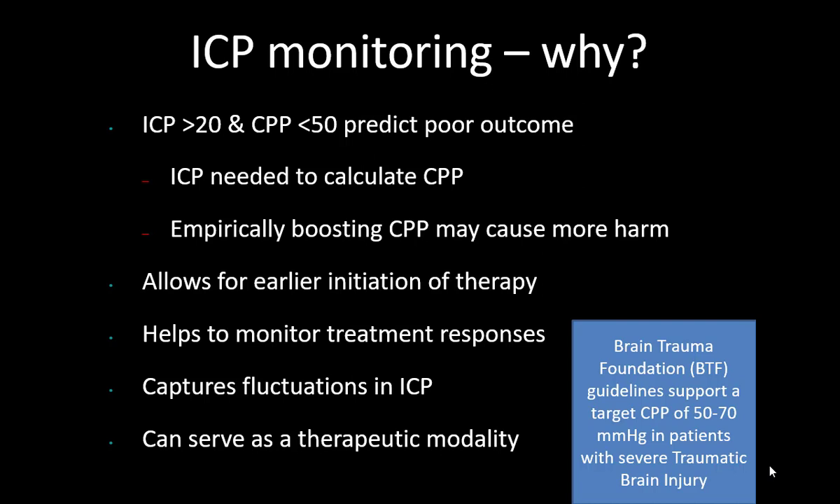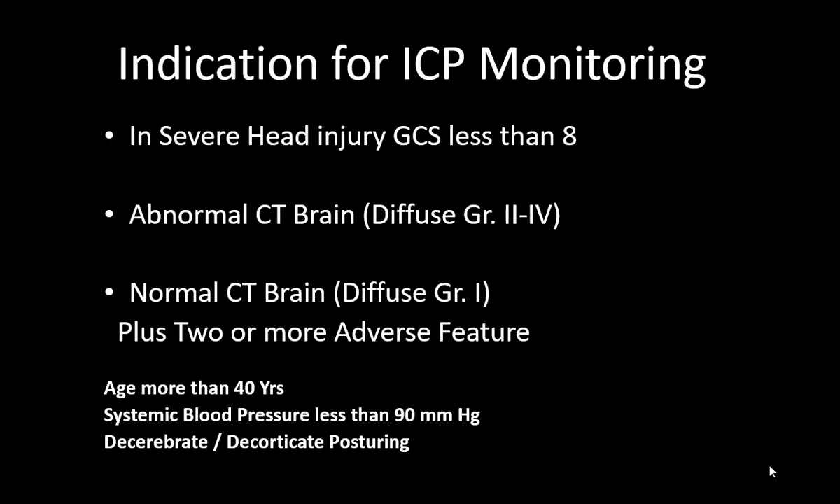Again, certain people said let us increase the CPP. That doesn't help. Empirically, just boosting the cerebral perfusion pressure by increasing your mean arterial pressure also doesn't help these patients. ICP monitoring is important because it allows an early initiation of therapy. It also allows you to judge the response of the therapy. It also captures certain fluctuations in the ICP, and the Brain Trauma Foundation also supports that we should target a range of 50 to 70 mmHg in patients with severe traumatic brain injury.